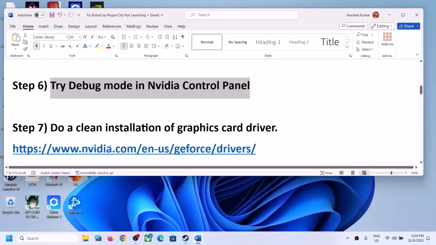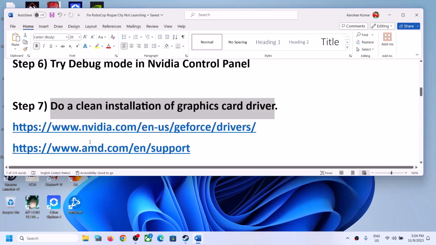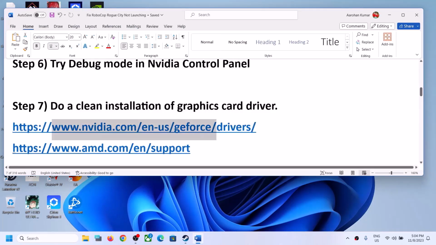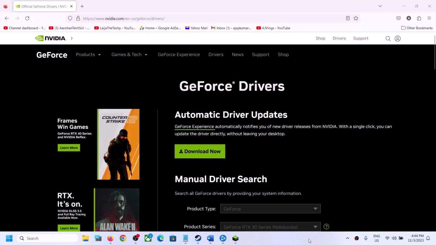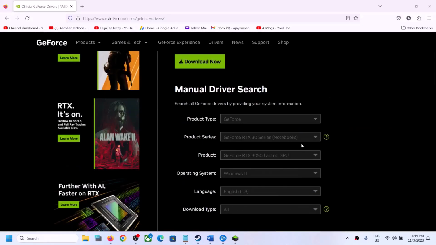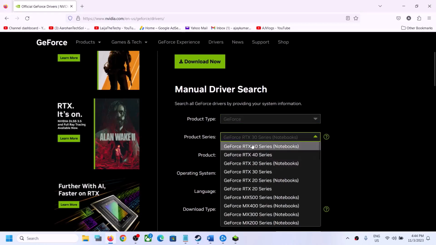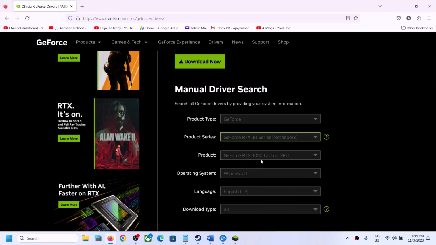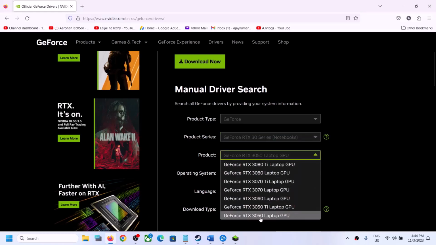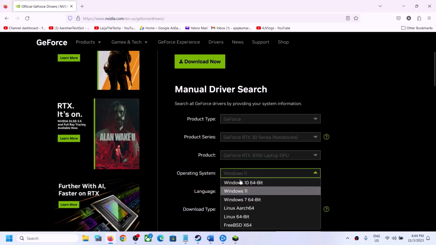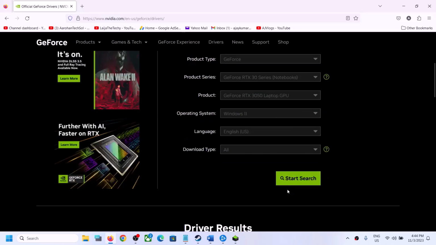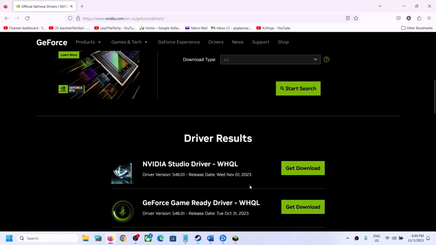Next step is to do a clean installation of your graphics driver. So if you have Nvidia card, go to Nvidia website. If you have AMD card, go to AMD website. I'm showing for Nvidia. So go to Nvidia website. Now over here select the right product type and then select right product series. So whichever product series you have, select your product series and then select your graphic card. So make sure that you select your graphic card over here. Now if you have Windows 10, select Windows 10. If you have Windows 11, select Windows 11 and then click on start search and then scroll down.